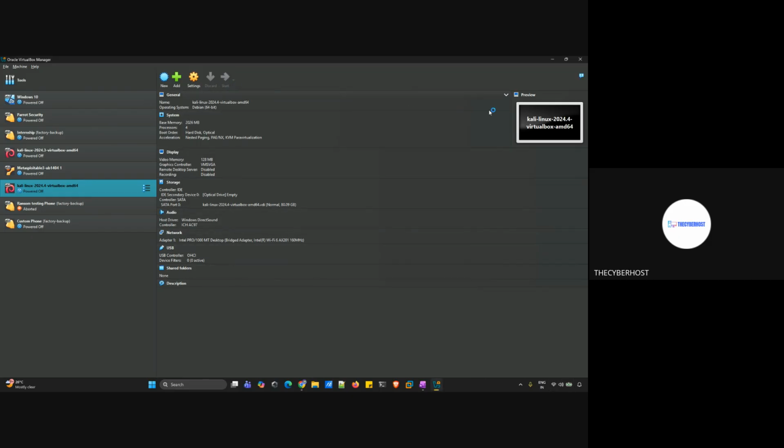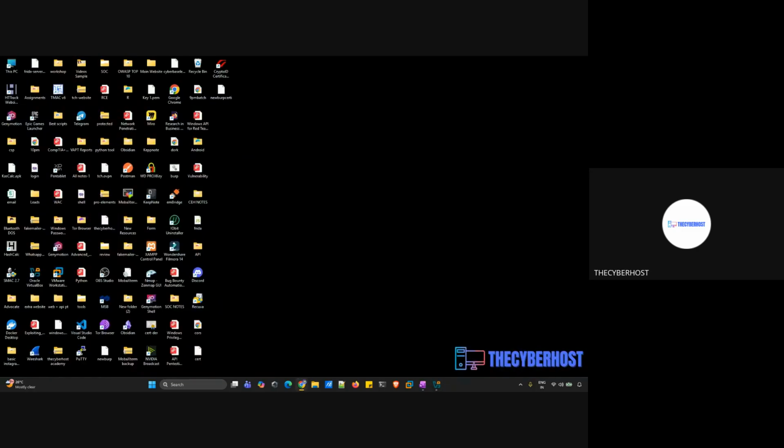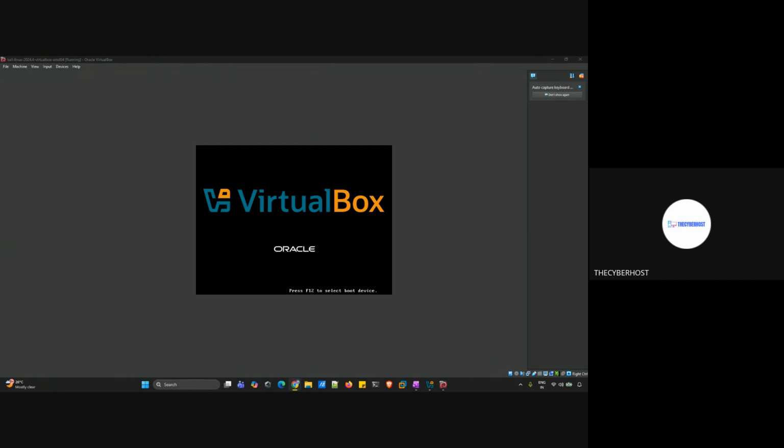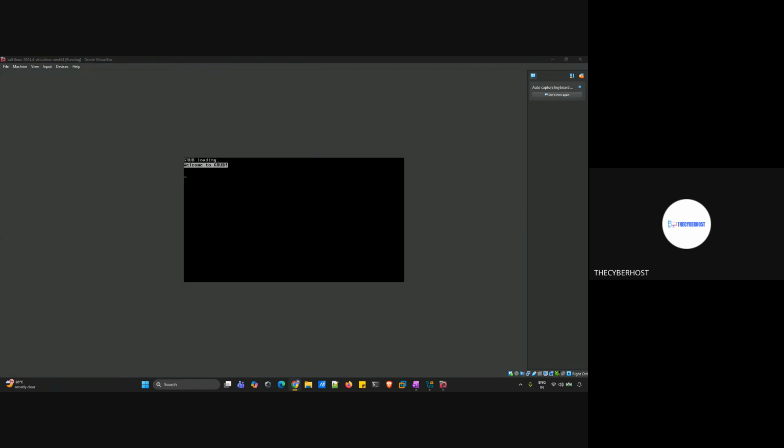Open your Kali. I'm opening the same thing here. Once I open my Kali, I will have an option to select the adapter. As I've told you, we need to select the adapter, and then only we can do this attack. So I need to select the adapter. Doing the same thing. Let's wait for it.